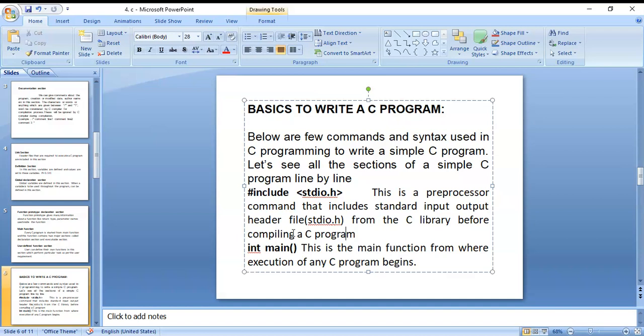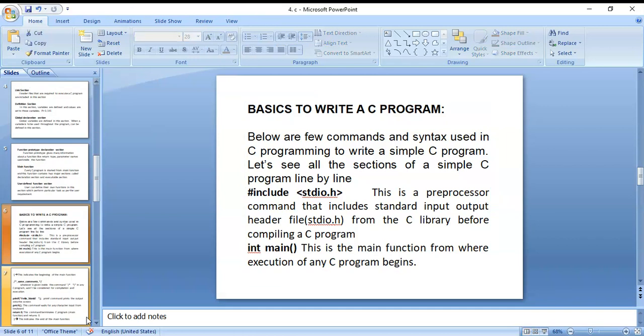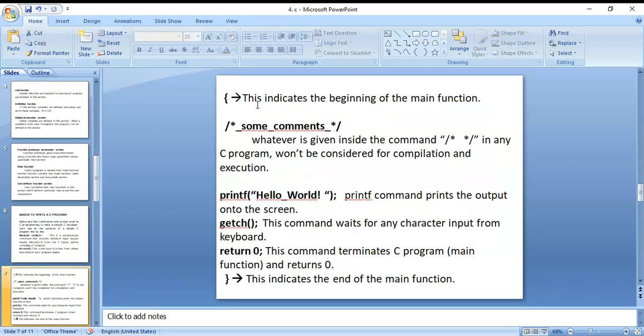When the errors are rectified, the .c extension file is converted into a .obj file. The .c file is converted into an .obj file when the compiler compiles the source file. Then int main, this is the main function, from where execution of any C program begins. The execution part starts there only. Any C program executes from there only.